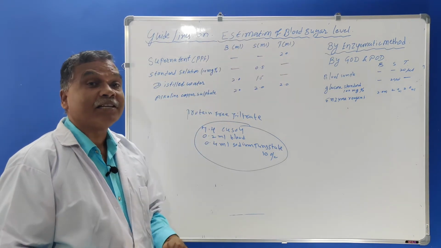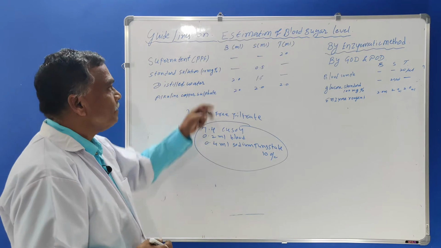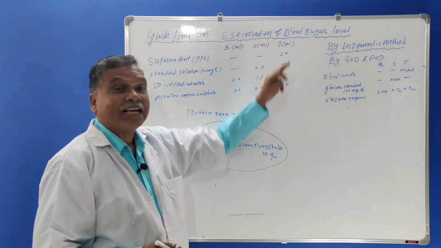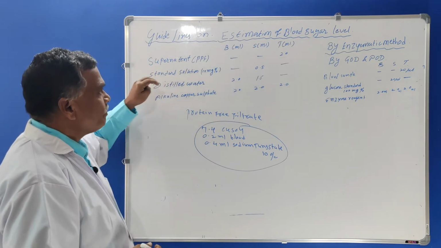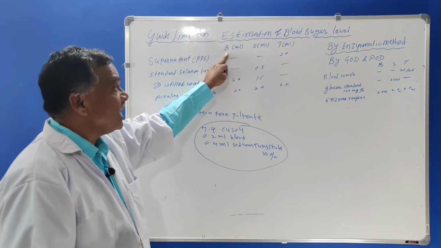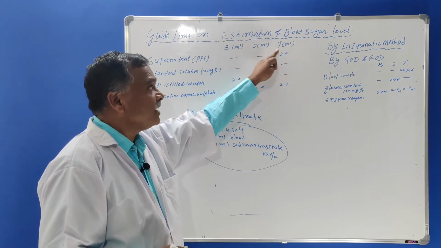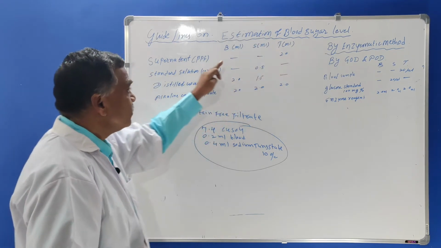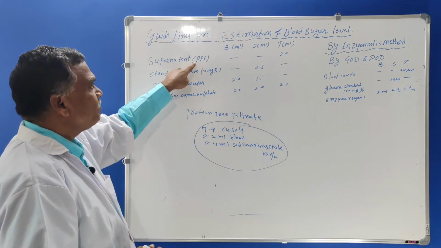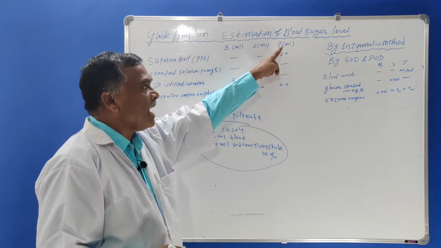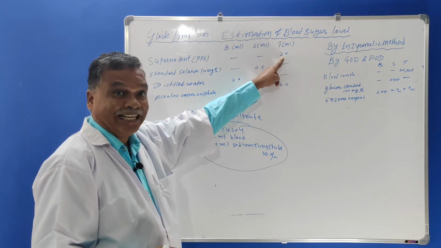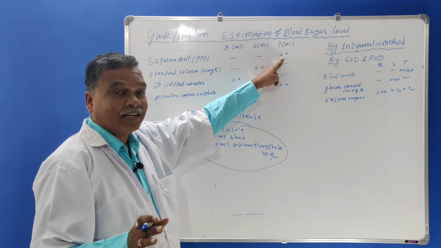B is a blank test tube, and all these are in ml, milliliters. S is for standard and T for test. The supernatant protein free filtrate is taken in the test tube marked T, that is for test, and that is unknown.